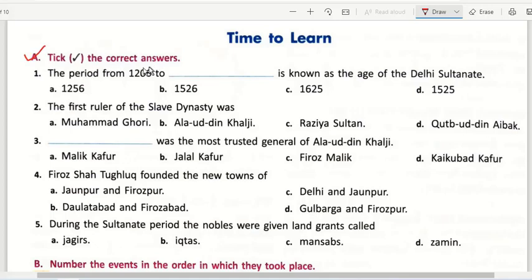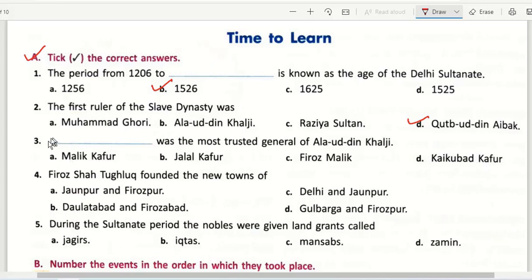The period from 1206 to 1526 is known as the age of Delhi Sultanate. This is given in your first line of the chapter. The first ruler of slave dynasty, on the first page right hand side it is given, you can just check it there. Qutbuddin Aibak was the first ruler of slave dynasty.